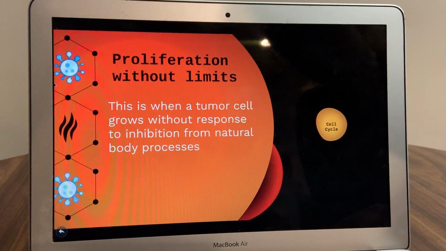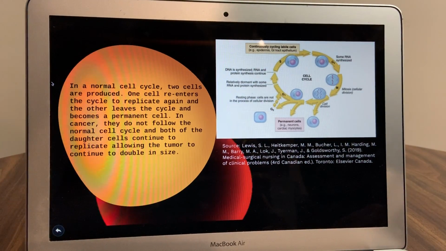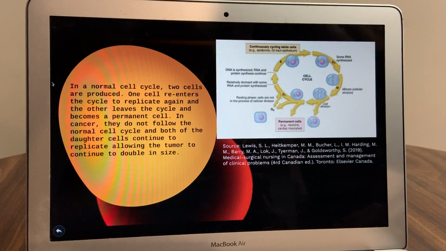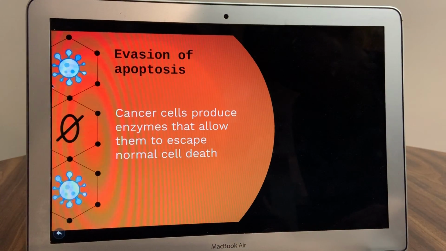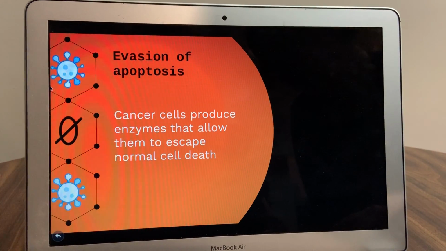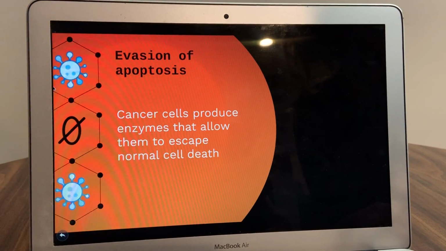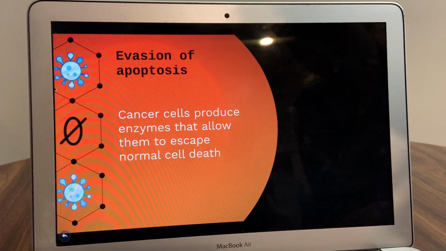are unknown. In a normal cell cycle, one daughter cell re-enters the cycle, but for cancer cells, both daughter cells re-enter to be replicated. Normal cells undergo apoptosis, which is normal cell death. Each time a normal cell replicates, the telomere, a DNA code that serves to protect the genetic data and facilitates normal cell division, becomes shorter. When the telomere becomes too short, the cell is unable to divide further and dies.